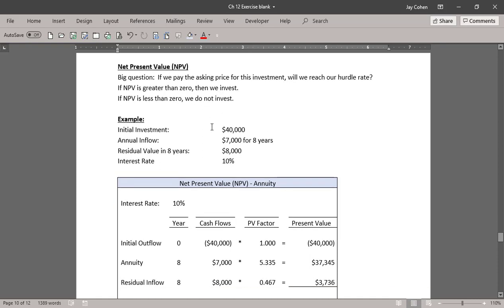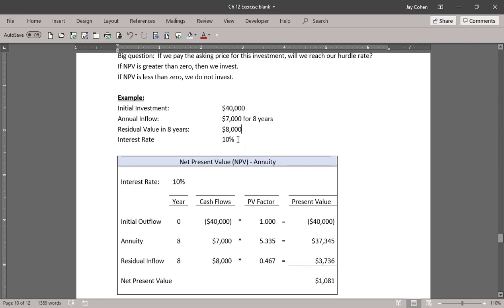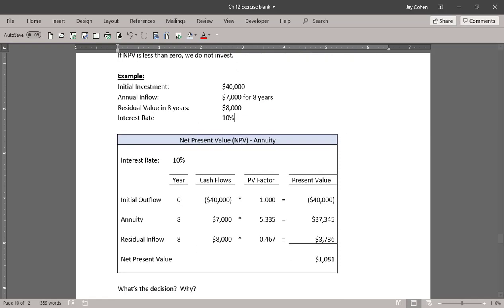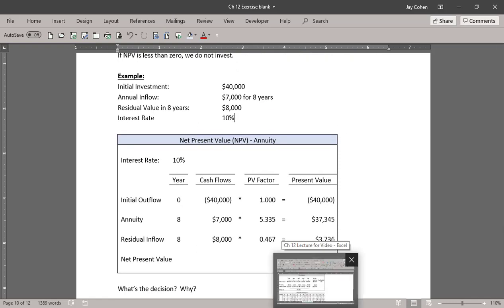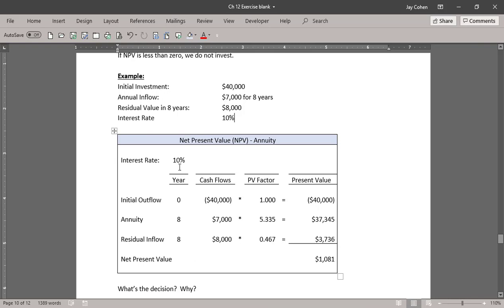So here's a really simple example. We have a 40,000 investment, 7,000 for 8 years. The residual value is 8%, and the interest rate is 10%. The way we do it with the tables, I'll jump to the tables when I need them. So the initial outflow, we call that year 0 because it's happening today. We don't discount that in any way. So the initial investment is just the initial investment. We're putting out $40,000 today.